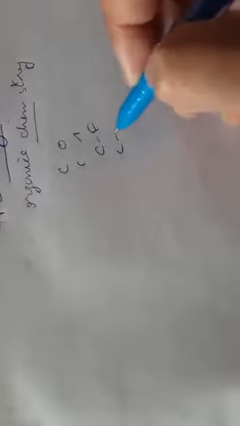Hello students, so we are doing the chapter organic chemistry. In yesterday's video you discussed what is organic chemistry and which type of compounds are present in organic chemistry, like carbon forms a bond with oxygen, it forms a bond with hydrogen, with other atoms, with nitrogen.